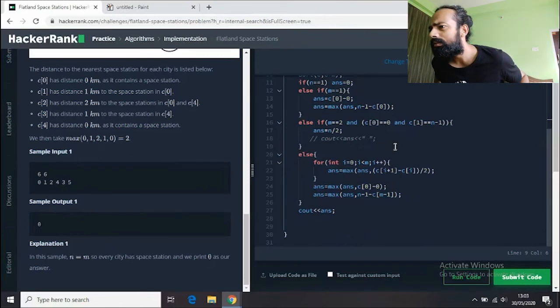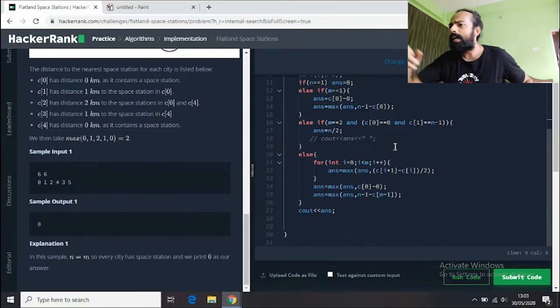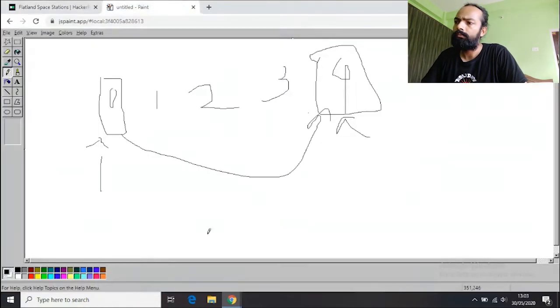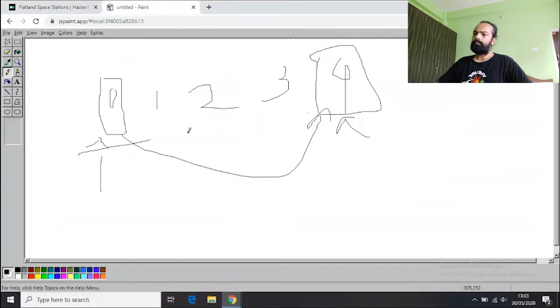Is it an array out of bound? Yeah, it's out of bound. m is 6 and n is 6, but we have i plus 1, right? So I think the loop should only go until m minus 1. So I will explain what is happening. For example, this is the array only. So let's not take this array. Let's take this one. I have three cities, 1, 2, 3.